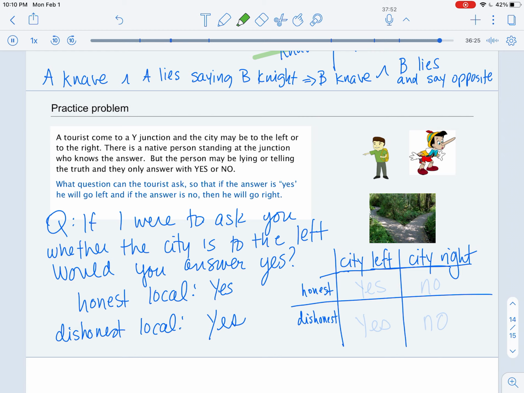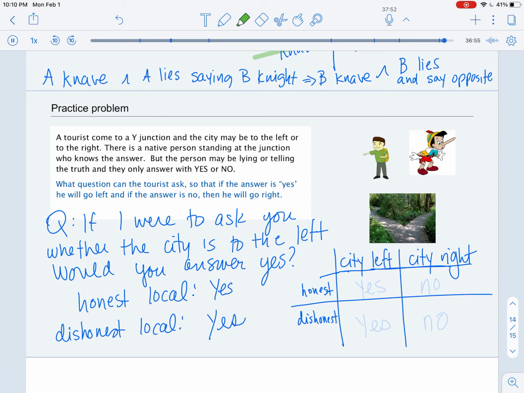Okay, let's just recap. As we noticed before, if we just ask the local, is the city to the left or to the right, the honest local will tell us yes if the city is to the left and no if the city is to the right. But the dishonest local will flip those answers. So if the city is to the left, the dishonest local would say no, and if the city was to the right, they would say yes.